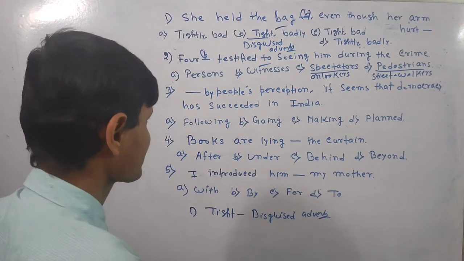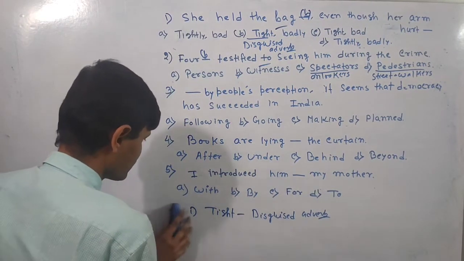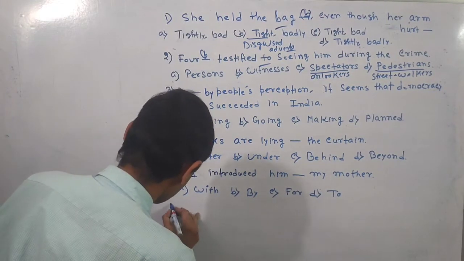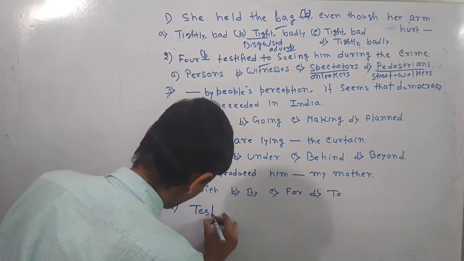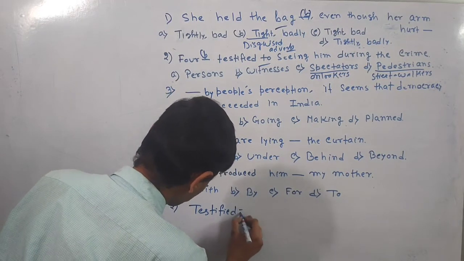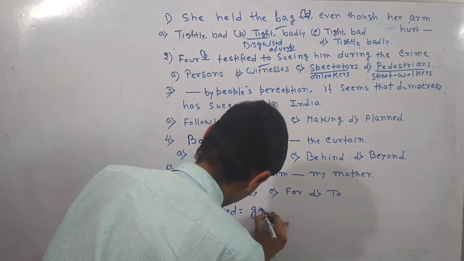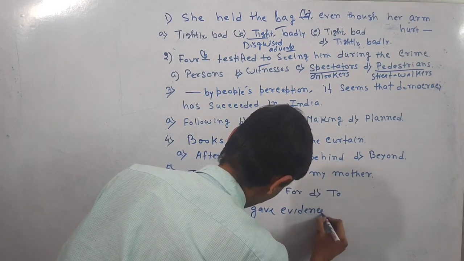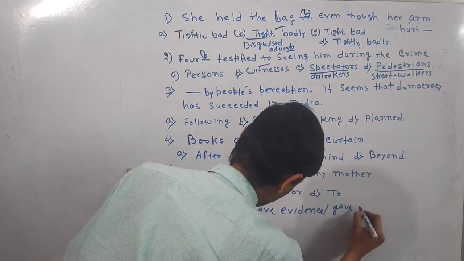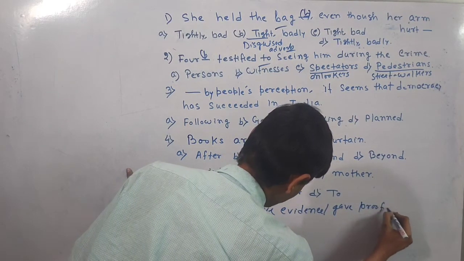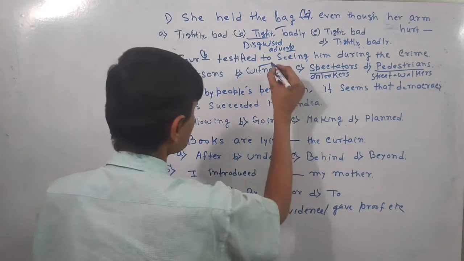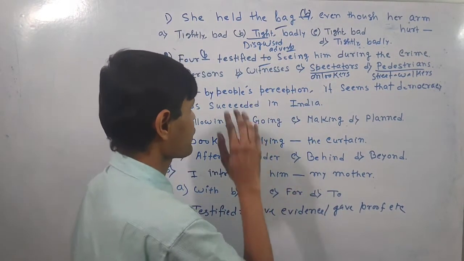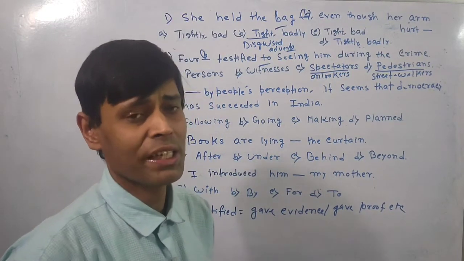Now if I break this sentence down into a little lesson, we find that testified means gave evidence or gave proof, etc. Here to generally functions as an infinitive in these cases, but in the case of testify, to functions as a preposition.